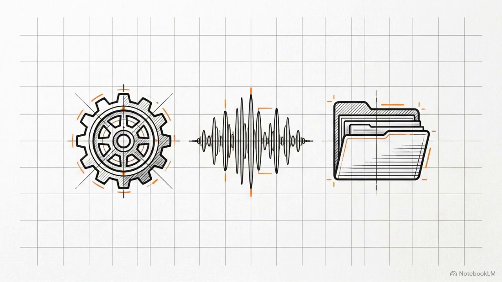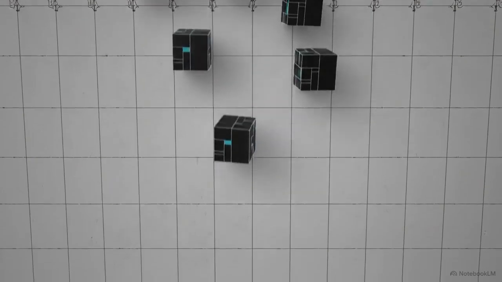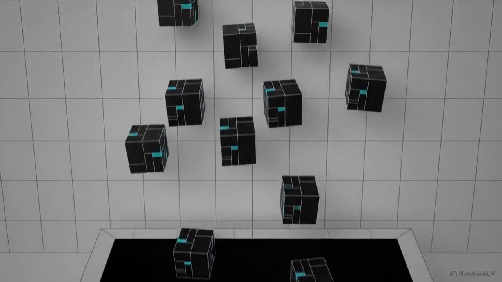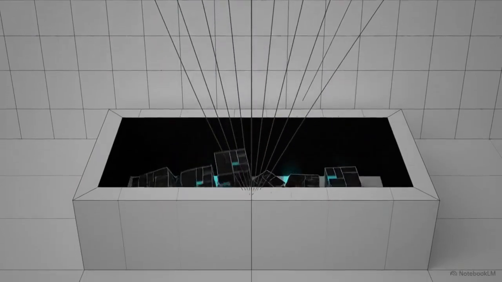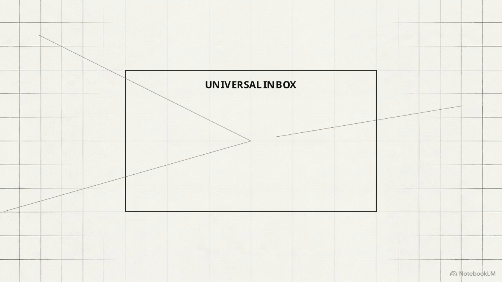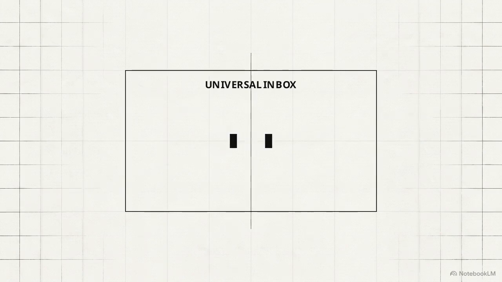The pipeline begins at the entry point. Whether dealing with API calls, sensor streams, or file uploads, all information routes into a single universal inbox. The ingestion rule is to capture first and organize later. Input lines converge into the universal inbox, so data is secured immediately, without waiting for a perfect schema.